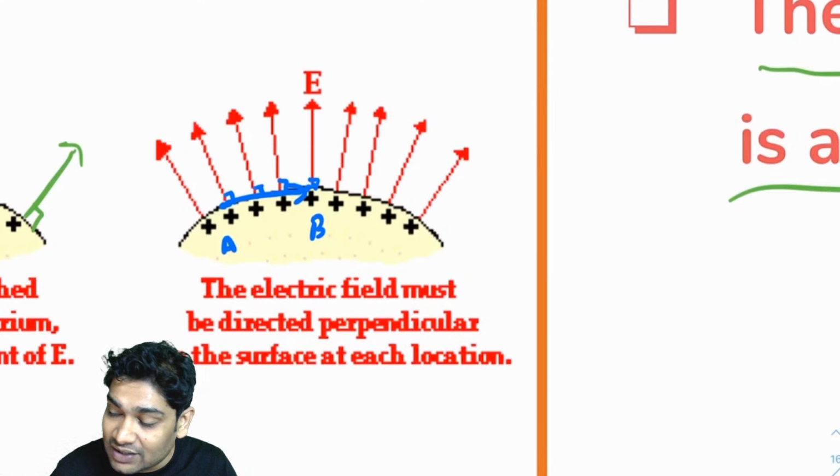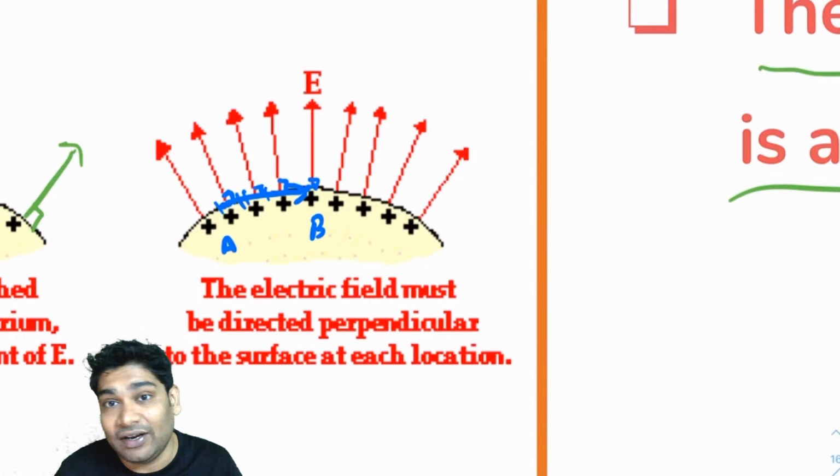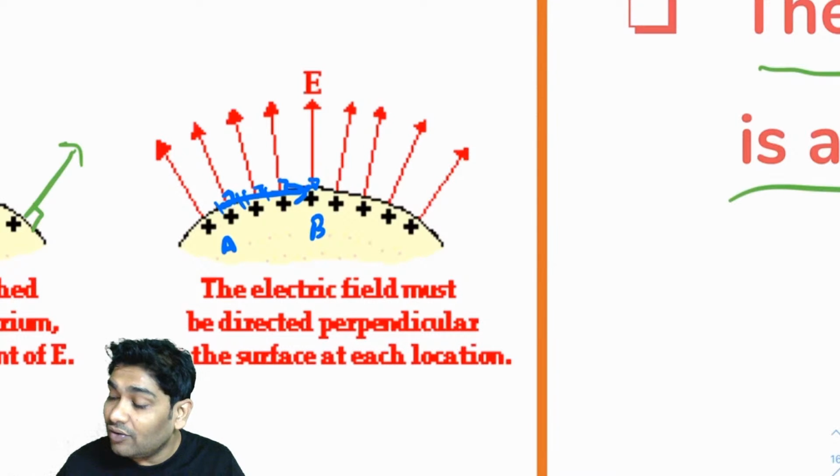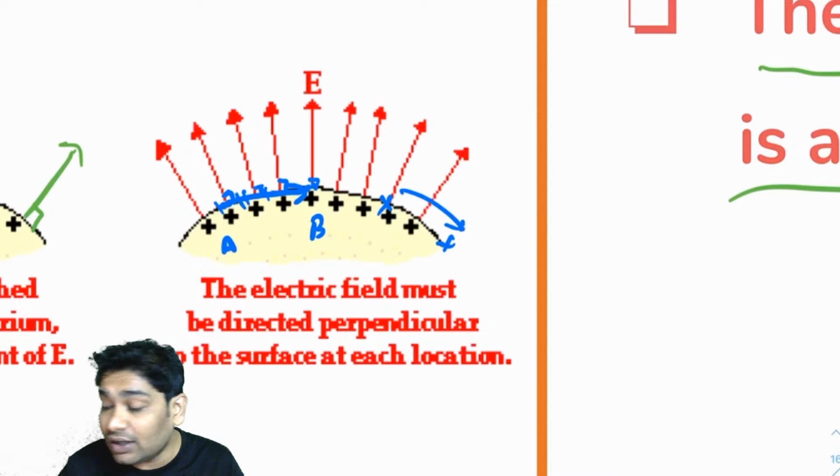Here the displacement is in this direction, and the force and the field would be perpendicular. Similarly, when I move here, the displacement is in this direction and the force or the field is perpendicular. So the work done by the electric field when I move any charge from any one point of the surface to another is zero.